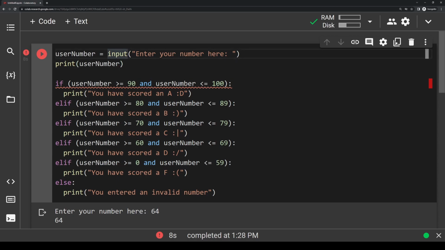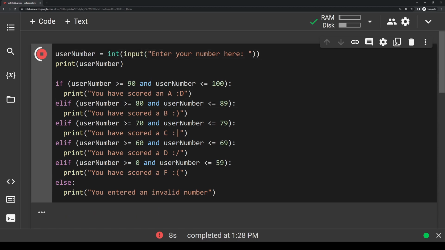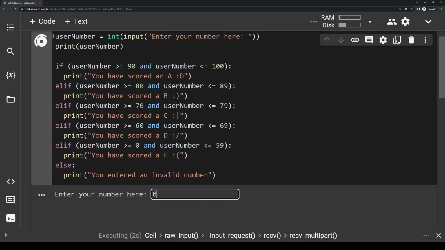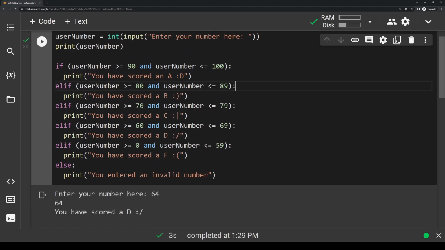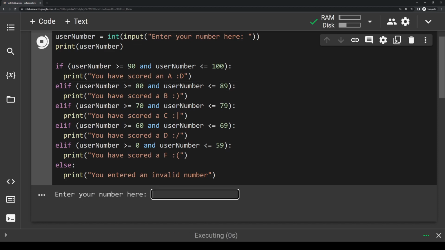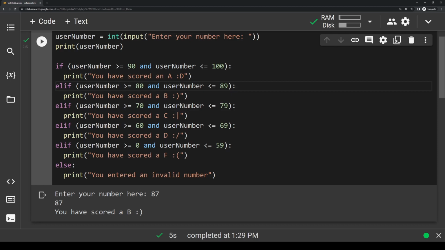So to get around that, we can actually wrap this in the int function here. That basically will just convert what our input is to an integer. So let's try running it now. It should fix that. Let's do 64 again. And yep, it'll say you have scored a D. And then let's just run a couple of tests here. Let's say somebody scored an 87. What should that be? That should be a B, right? So we say 87, press enter, you have scored a B.